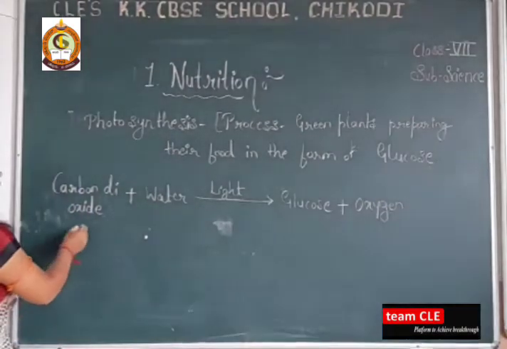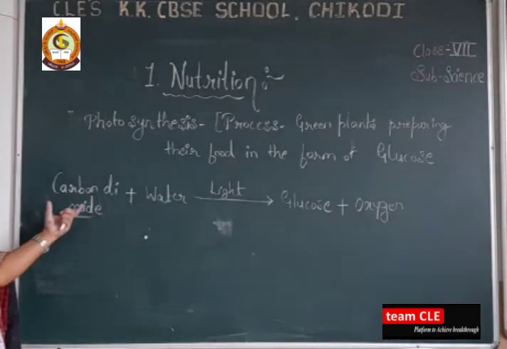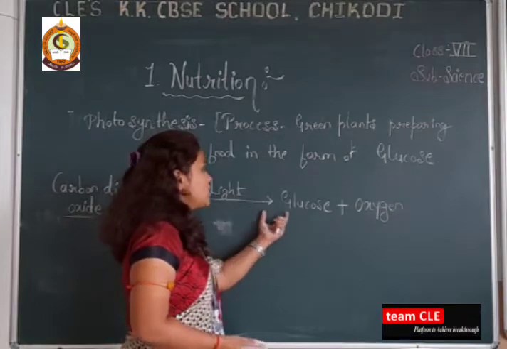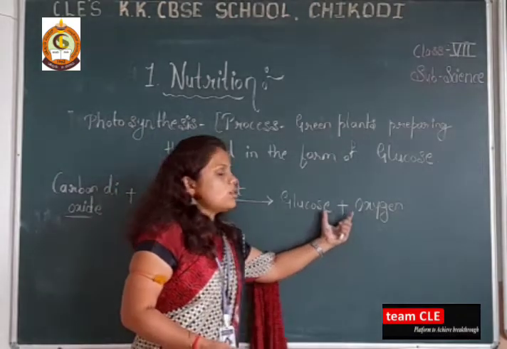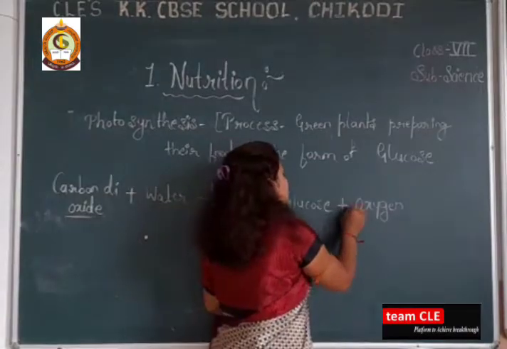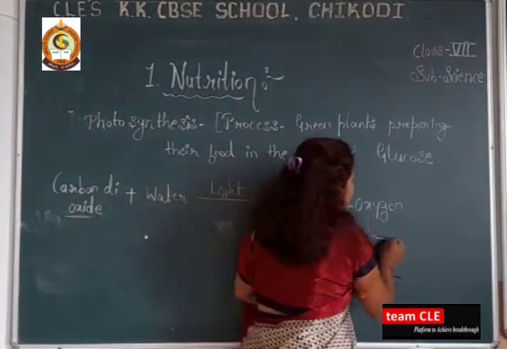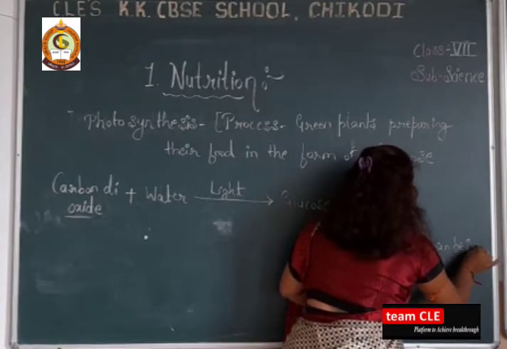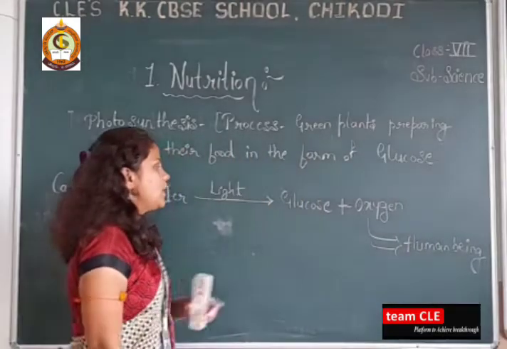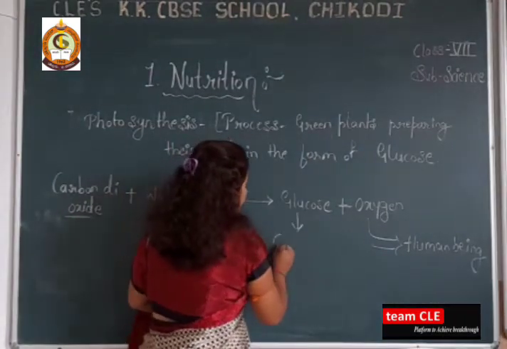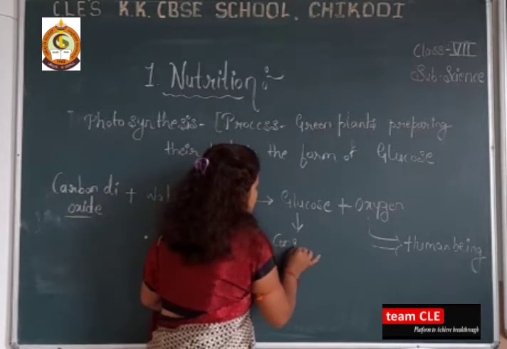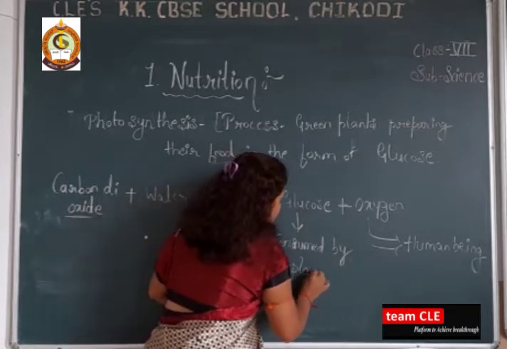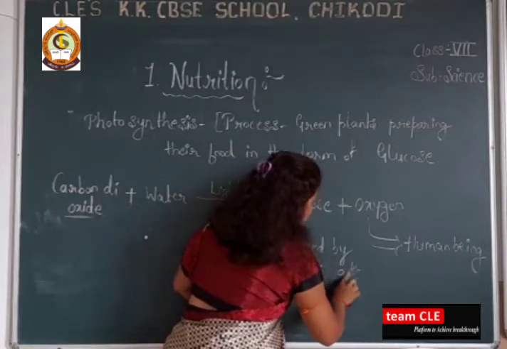Okay, so how do the plants prepare their food? With the help of carbon dioxide and water, and in the presence of light, which is converted into glucose, with the byproduct oxygen, which can be taken by human beings. And this glucose is consumed by plants as food.